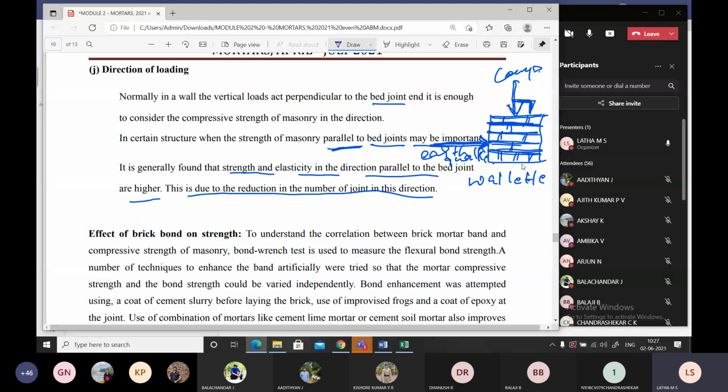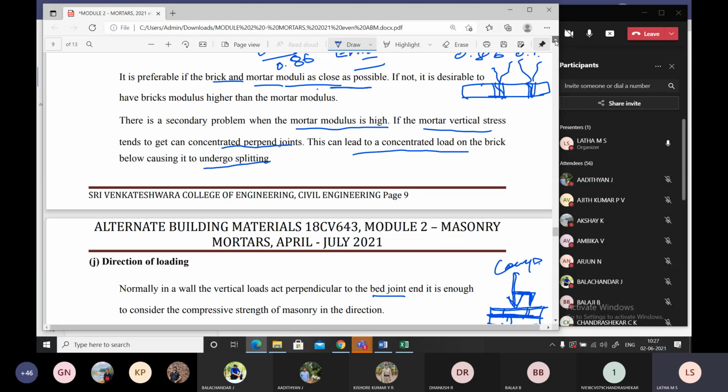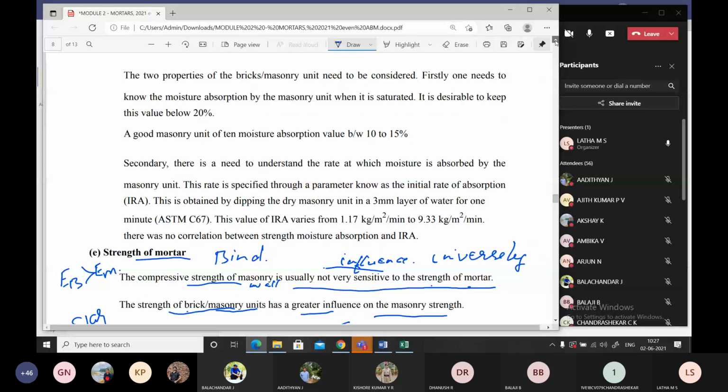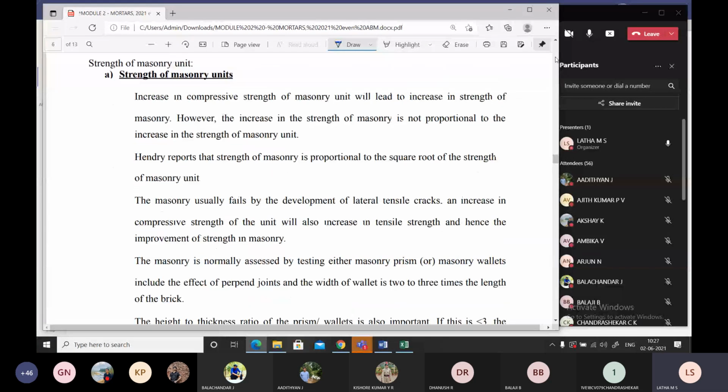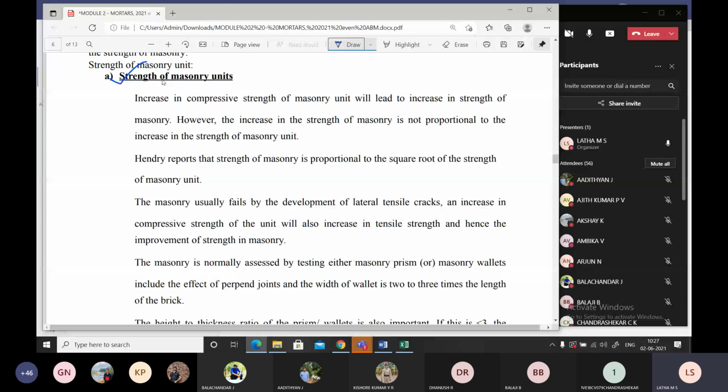Did you all follow? What are the different types of parameters you found? In masonry, tell me, everybody. What are the factors? What's the first factor, students? Strength of masonry unit. Yes. What is the second factor? The whole class has to say this. Whole class, 56 students are there. What's the second one?